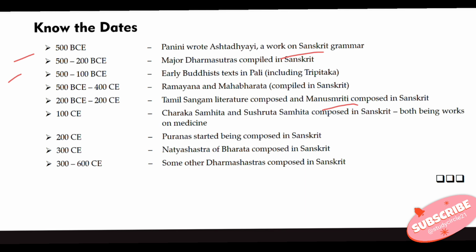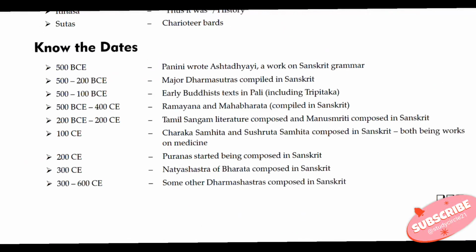100 CE, Charaka Samhita and Sushruta Samhita composed in Sanskrit, both being works on medicine. 200 CE, Puranas started being composed in Sanskrit. 300 CE, the Natya Shastra of Bharata composed in Sanskrit. 300 to 600 CE, some other Dharma Shastras composed in Sanskrit. So, this is the whole revision notes of chapter 3.